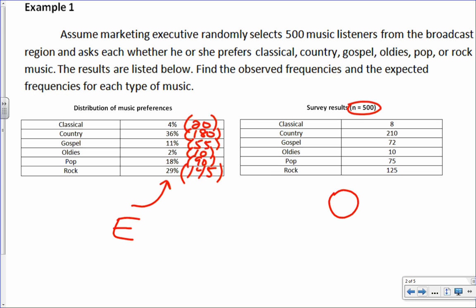So for example, what do you think? This expected over here, based on what we saw over there in our sample, do you believe this to be true? Do you believe it's good enough? This 4%, 36%, 11%, do you think that's good? Just a guesstimation. You're saying no? Okay. Well, we're going to find out.